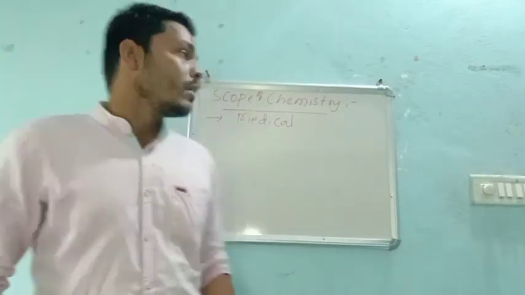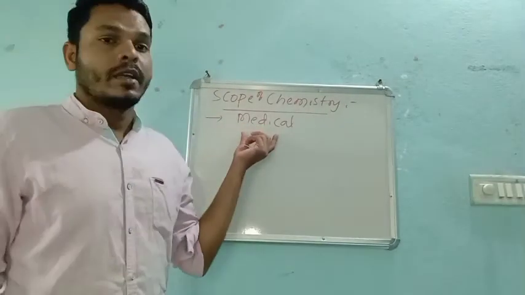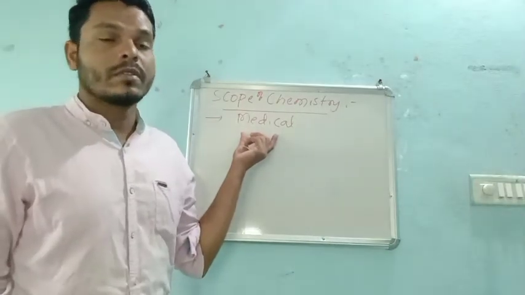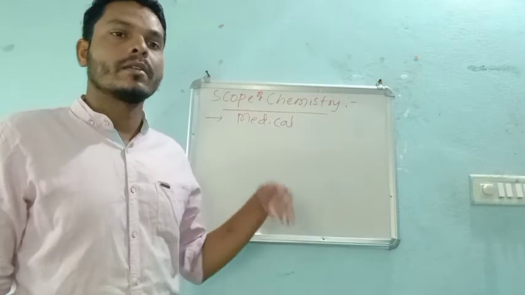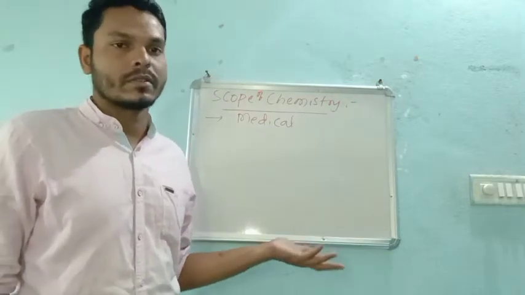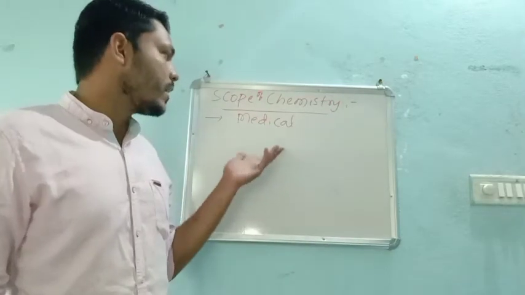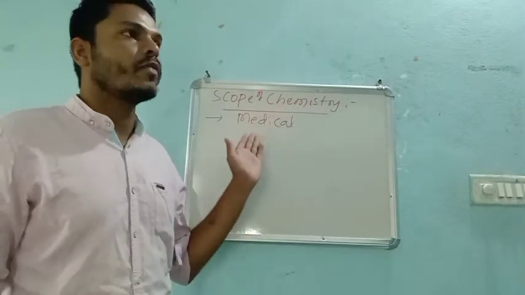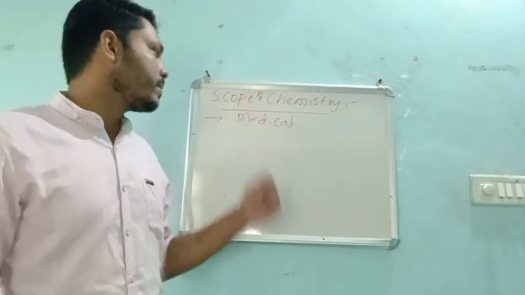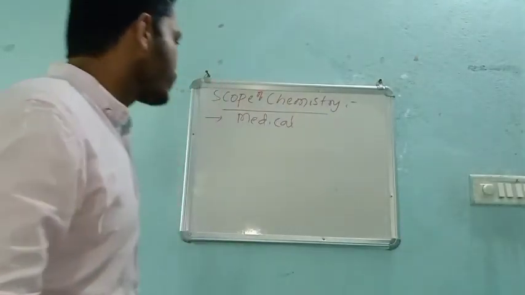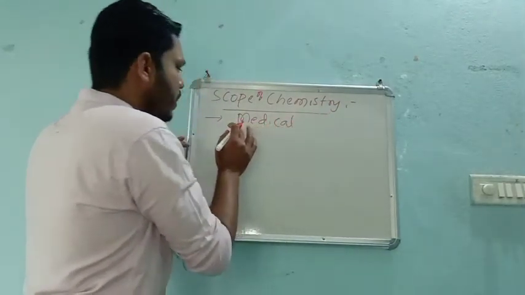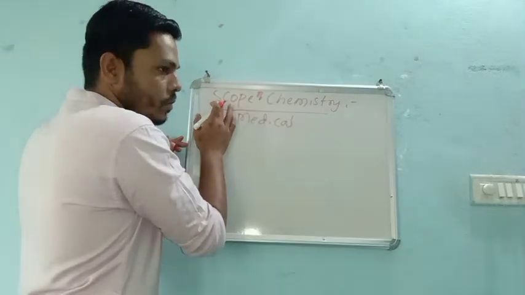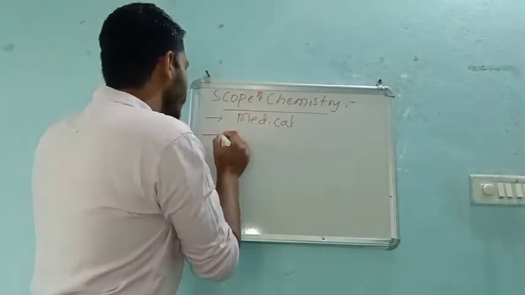So that's why its contribution in the medical field is much and more, right? Nowadays we are getting so many types of new diseases, so for that sake we require these different types of chemicals. First and foremost, chemistry has a most important scope in medical.